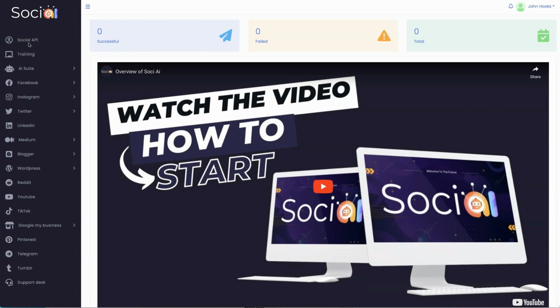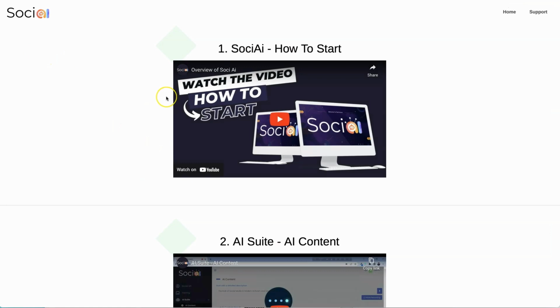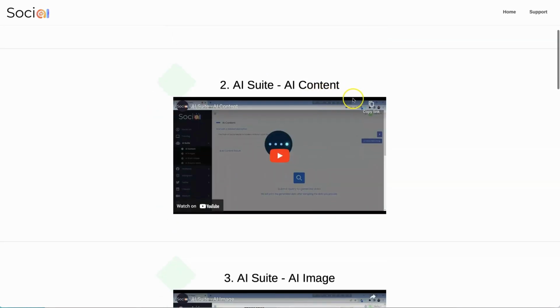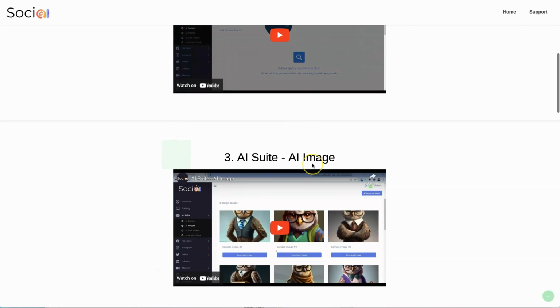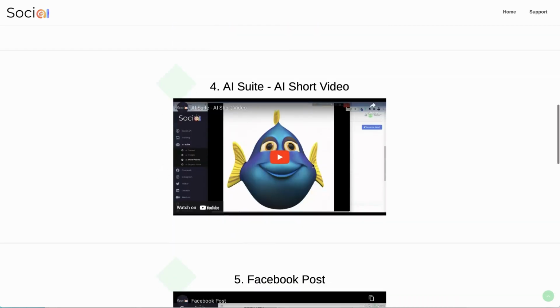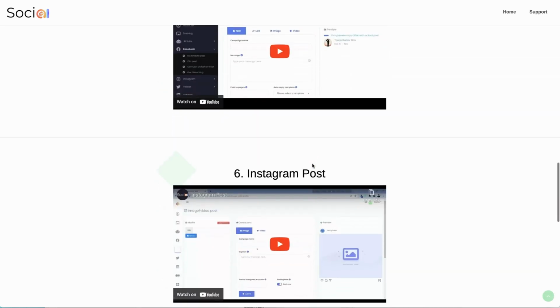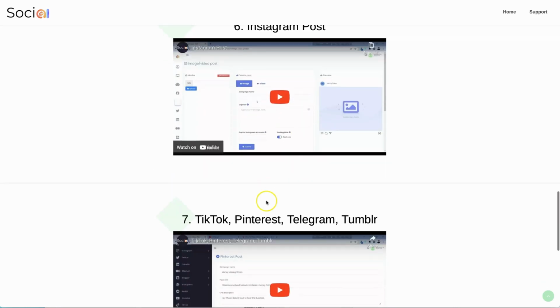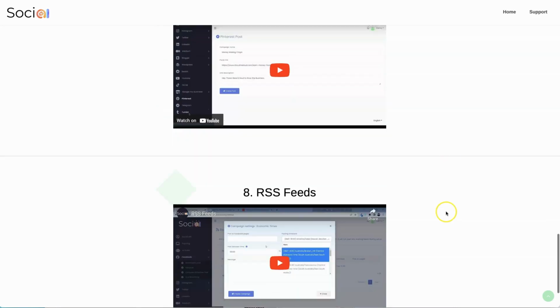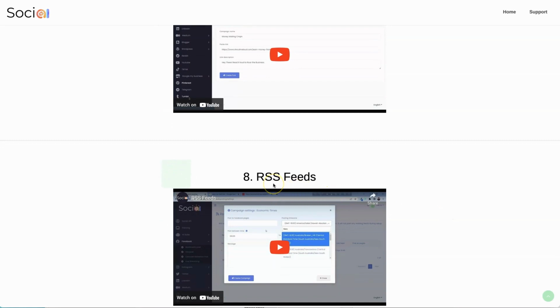And so in order to connect to your Facebook or Twitter or Instagram, you need to add those through this link up here. And then we have our training. Here we have multiple things that it gives you instruction on, basically how to get started: the AI suite information, including AI content, AI image, AI short video, and Facebook posts. In addition, the Instagram post, as well as TikTok, Pinterest, Telegram, and Tumblr, and also RSS feeds.